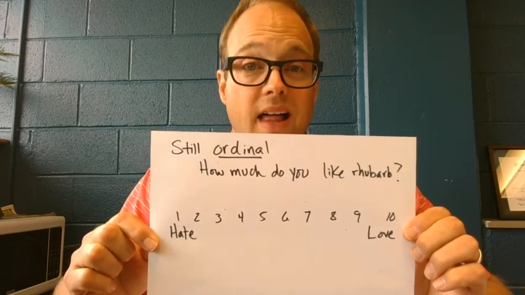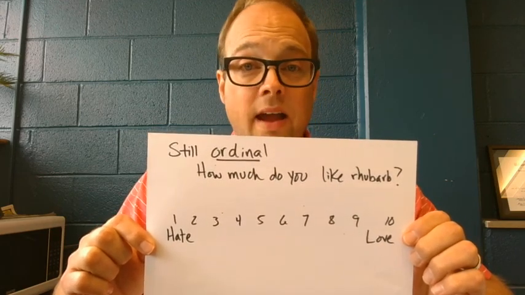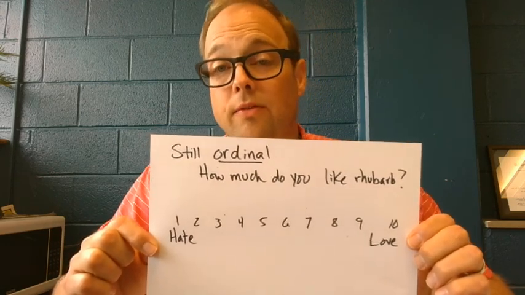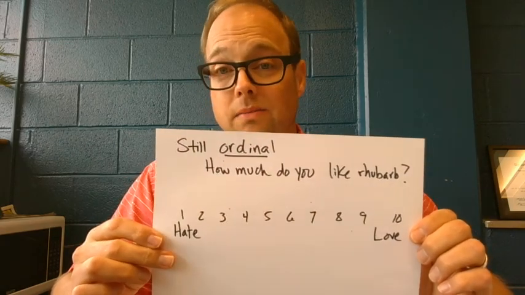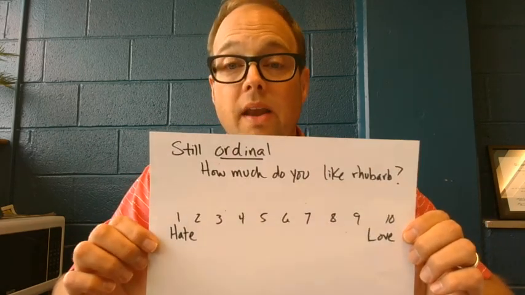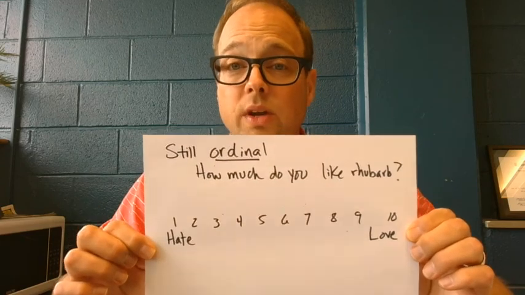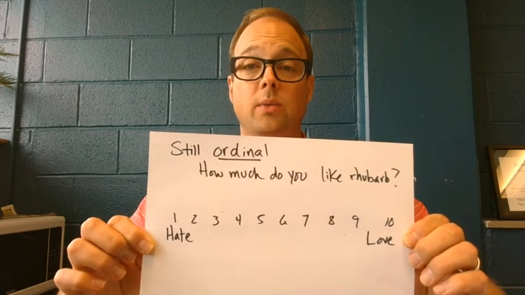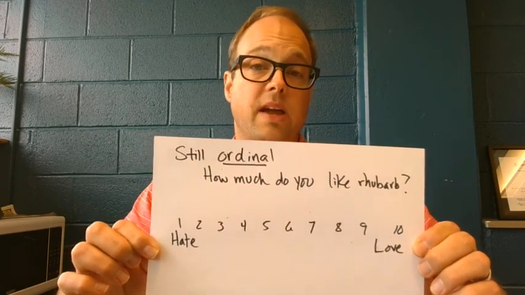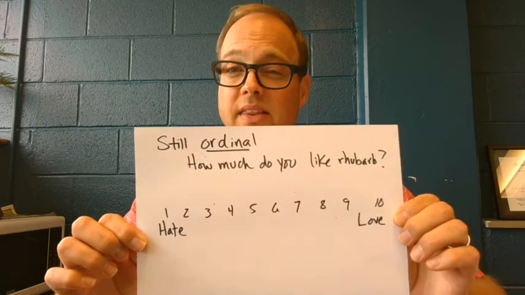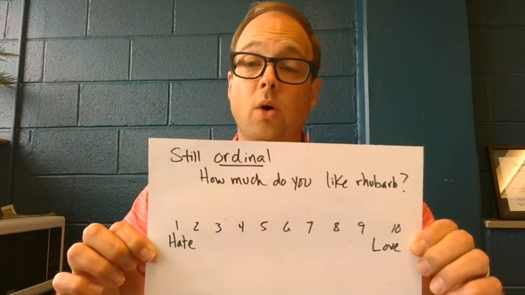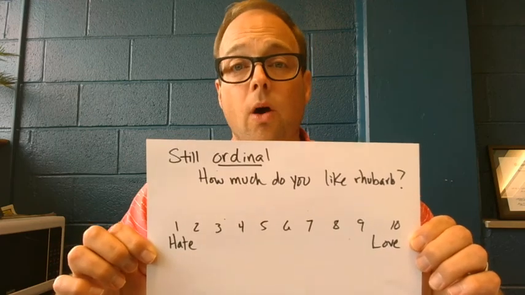If you like rhubarb a lot, maybe you would circle an 8, 9, or even a 10 if you really like rhubarb. Now, if it were me, I would circle a 1 because I actually hate rhubarb. But the point is, some people say, well, now that we're using numbers, can we say that this is a higher level of measurement? Is it somehow bringing this variable beyond ordinal level measurement? And the answer is no.